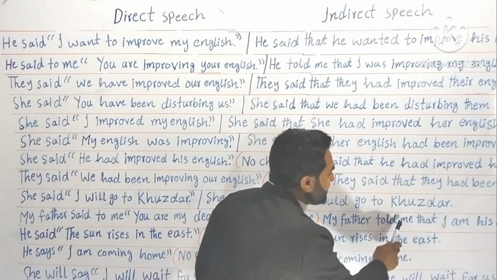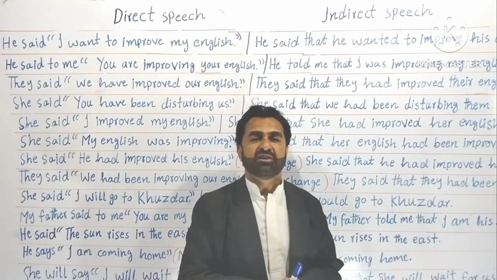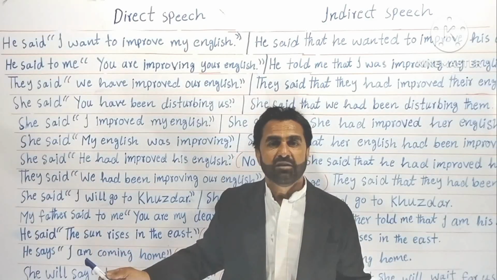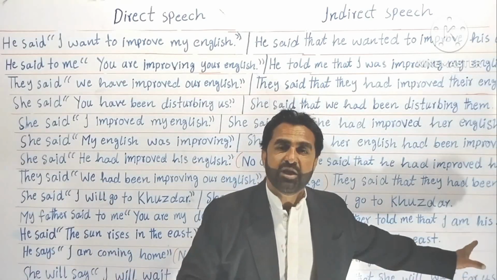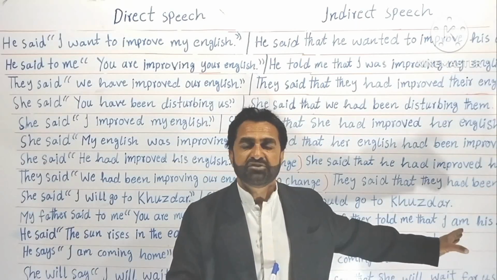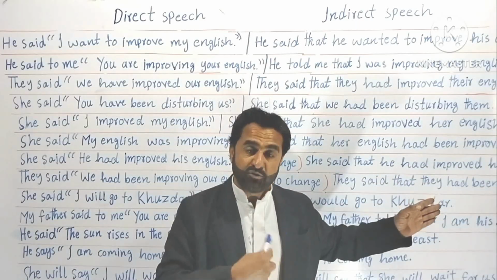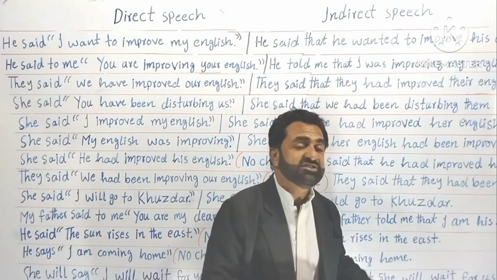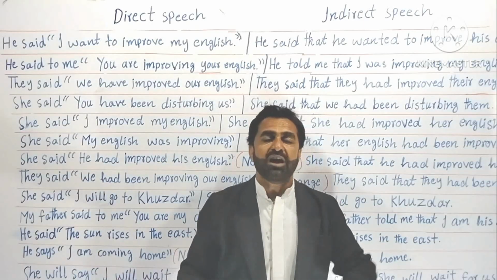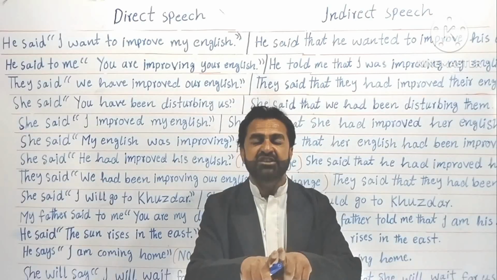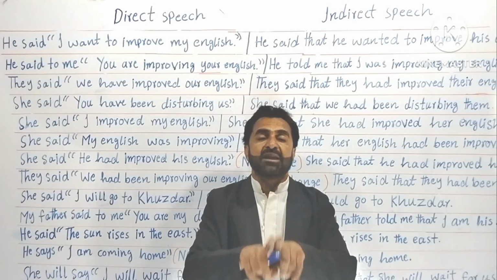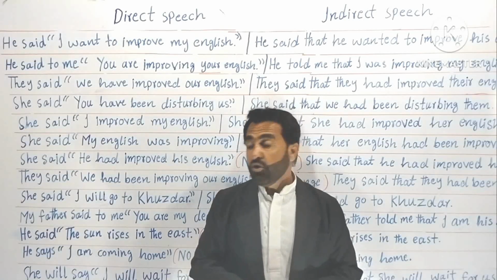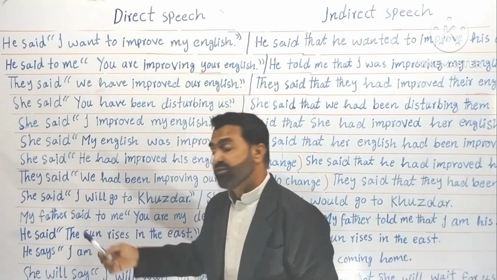My father told me that I am his dearest son. My father told me that I am. Here it was you are, because my father was talking. Now here I am talking about myself. Means I am saying my father's words about me. That's why I am saying my father told me that I am his dearest son. Here it was you are, here it is I am. Both the sentences are in present simple. Understood? No change. Although my father said to me, it still did not change.